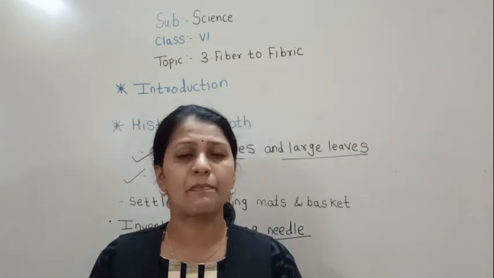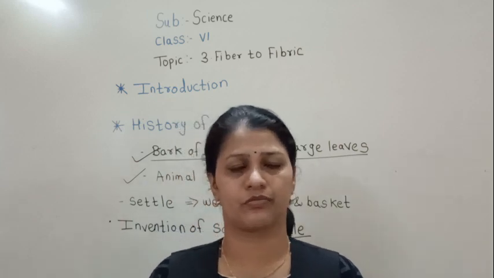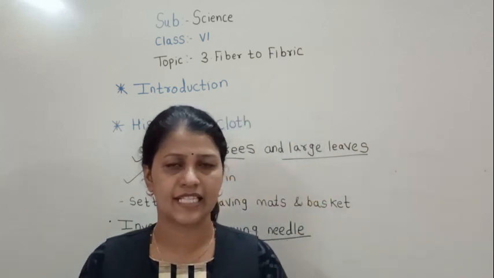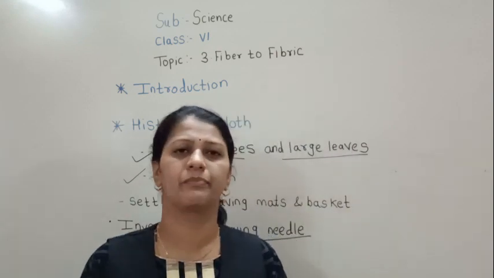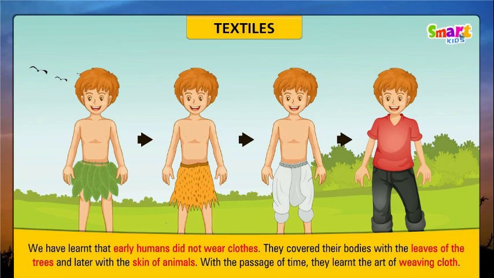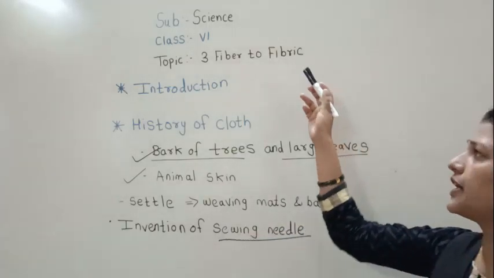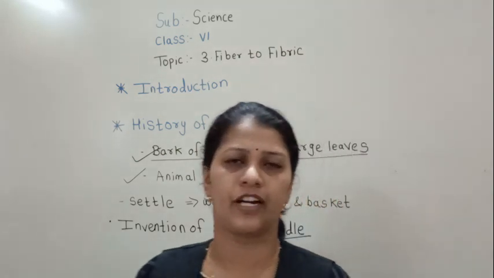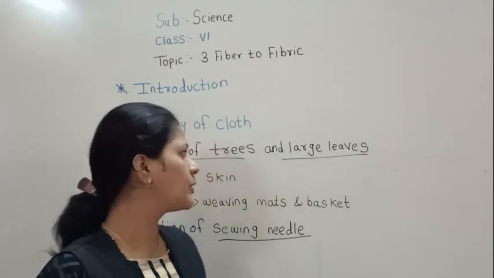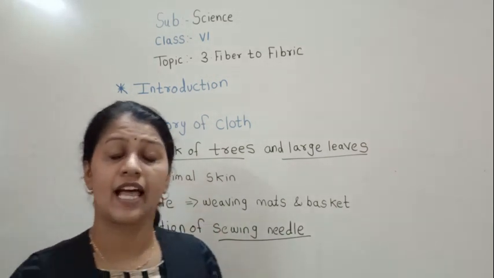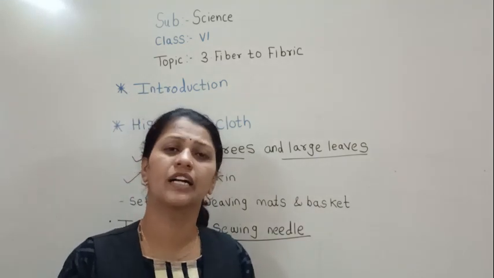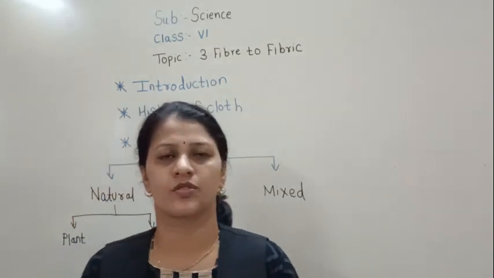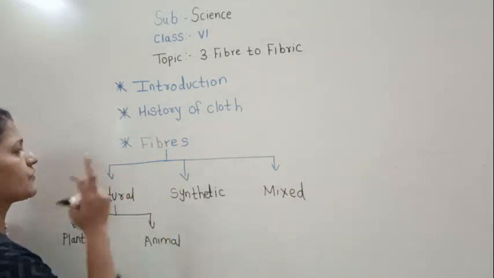In the olden days, the women used to wear saris and men used to wear the dhoti, which was unstitched. They just wrapped their body with this cloth. But stitching has brought a great change in the field of clothing. I hope you have understood the history of the cloth. Let's learn how these fibers are classified into different types. So let's learn the next point, that is fibers.